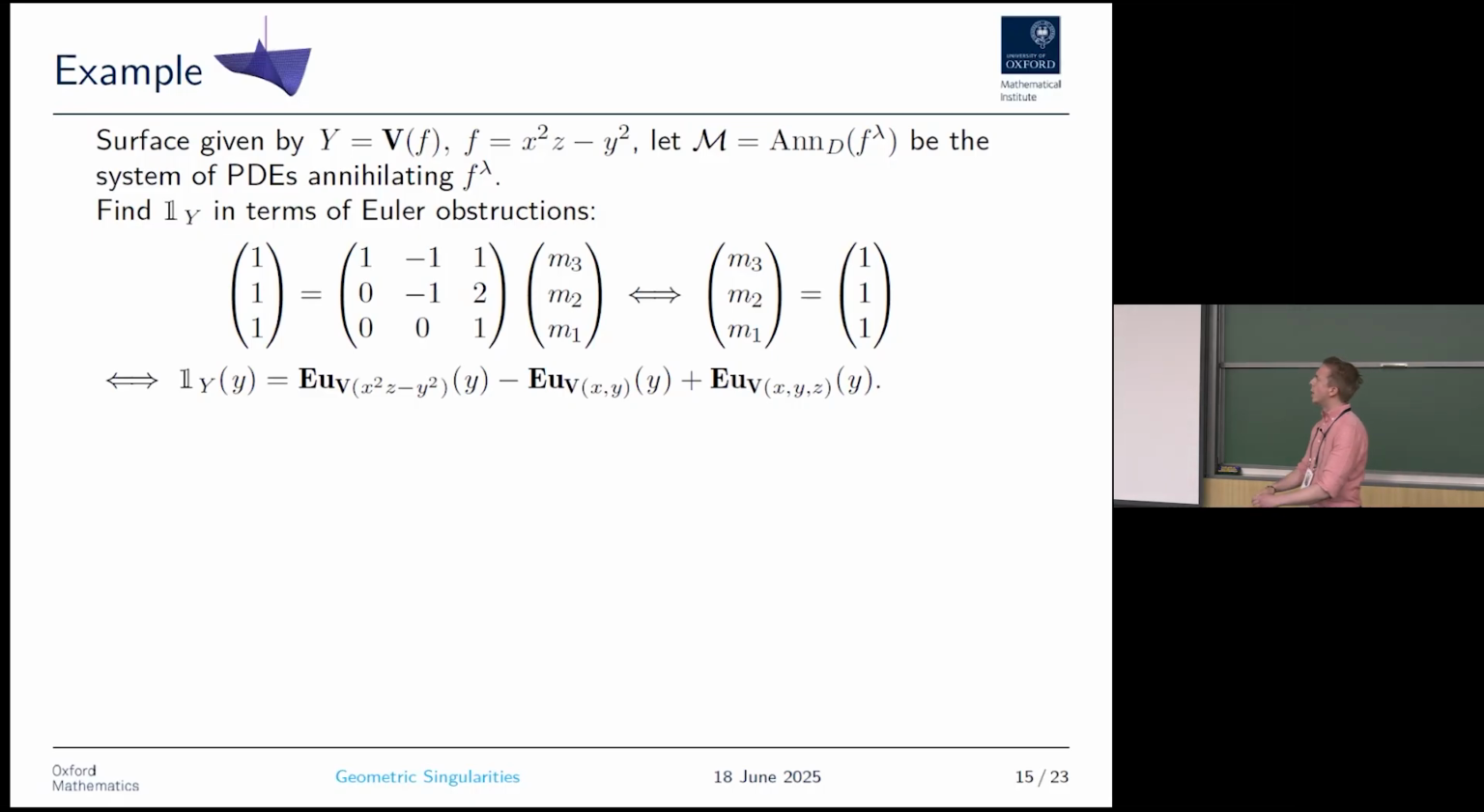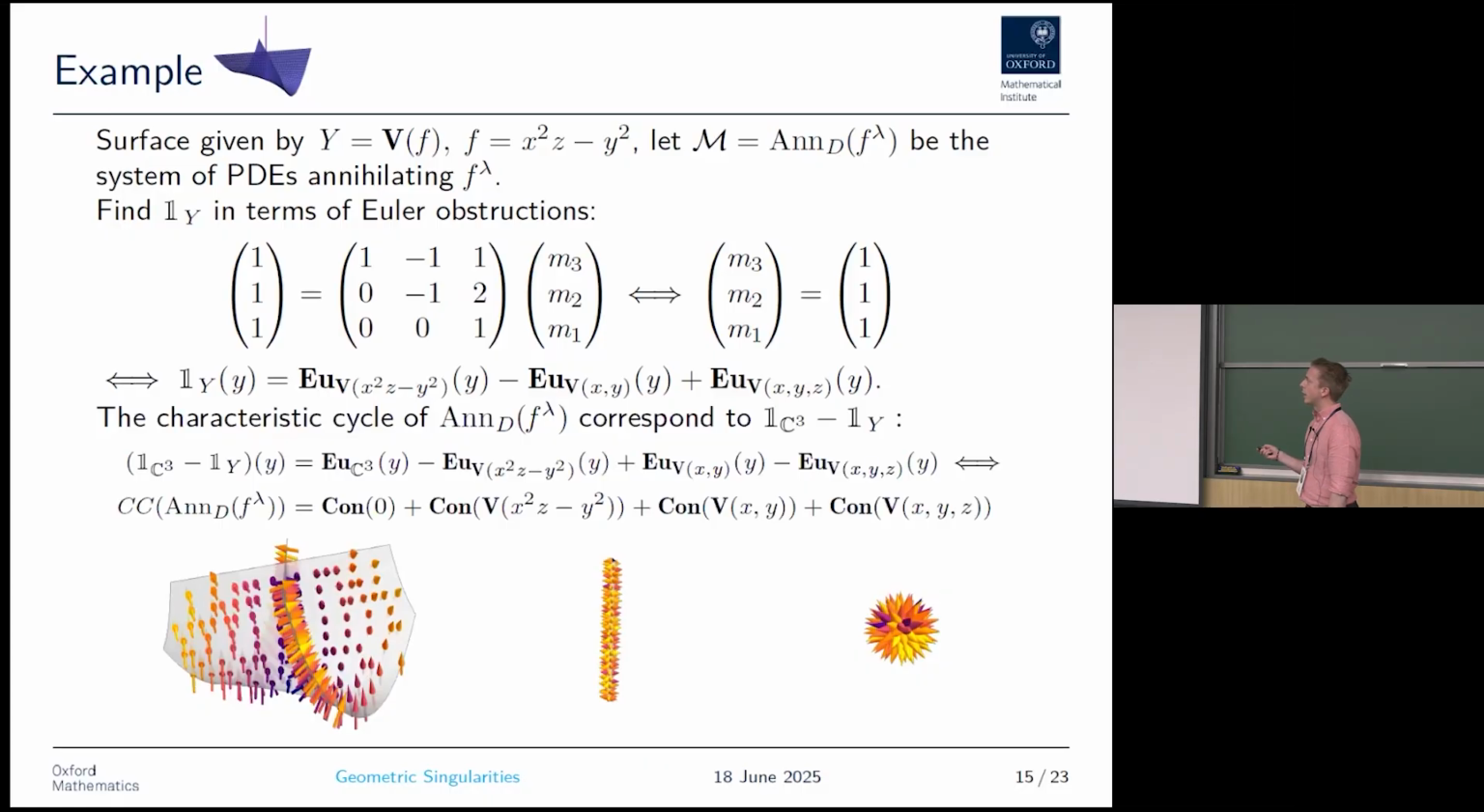Why do I want this? Well, it turns out that the characteristic cycle of this variety, so the system of PDEs that annihilates this polynomial, is the constant function on the entire space minus this characteristic function that we just calculated. So we can, of course, now just write this as the Euler obstruction of the entire space minus the Euler obstructions we just found. And using the pairing we did before, where we could just replace Euler obstructions by conormal varieties, we find that the characteristic cycle is given by this, and I try to show these here.